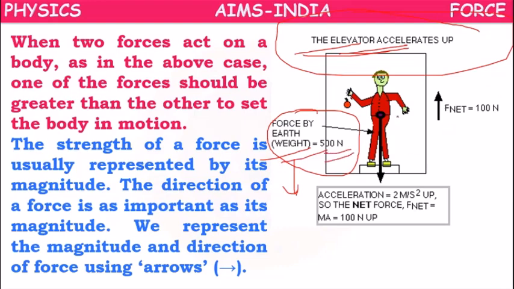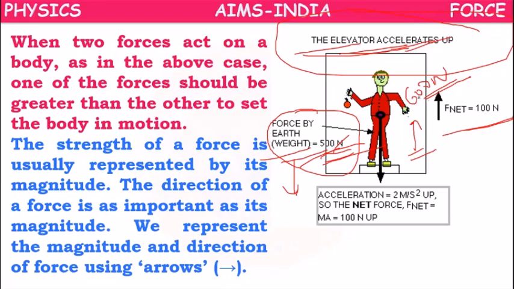Suppose normal force will be around 400 newtons, or 600 newtons. Let's take the normal force as 600 newtons, because while accelerating up, normal force will increase.